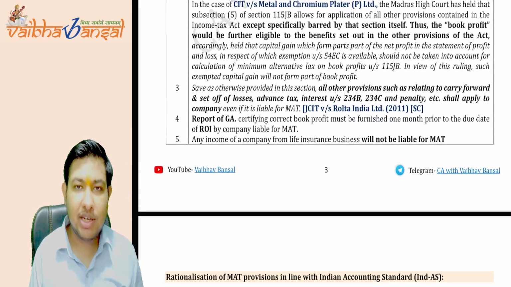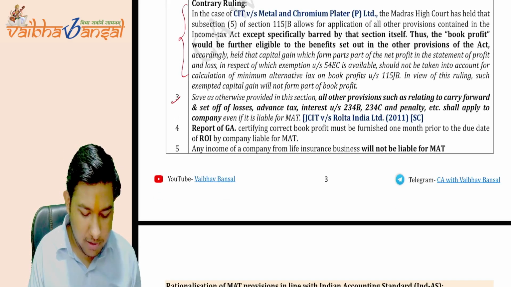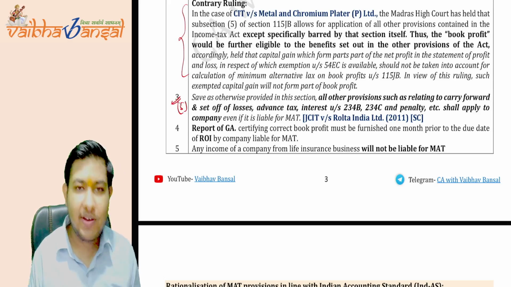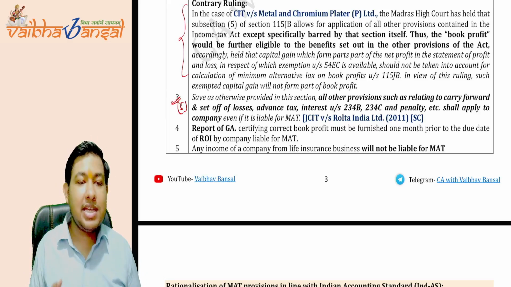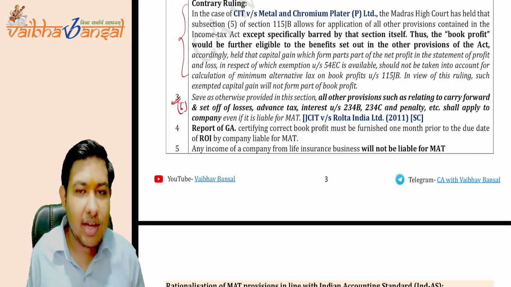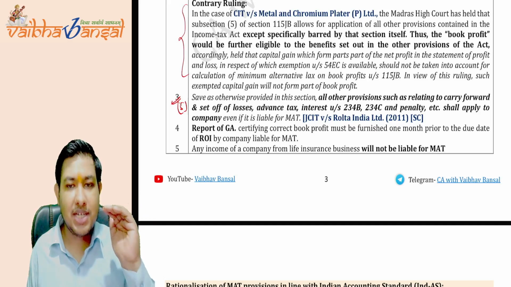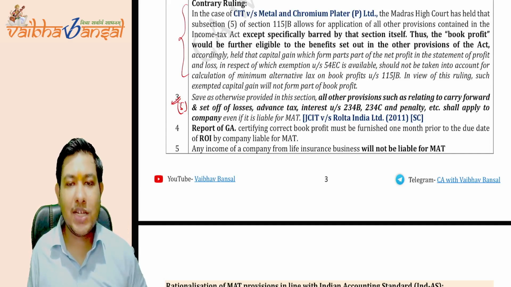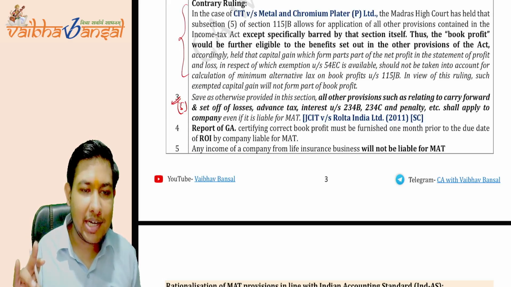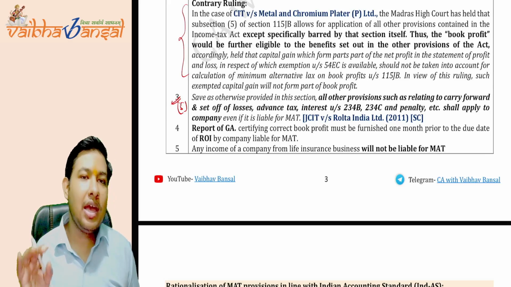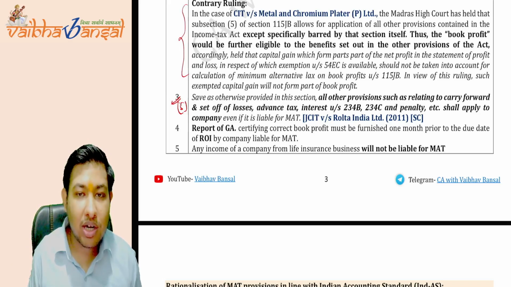Now coming to point number 3, we are keeping the contrary ruling pending for a minute. First, we'll read point number 3. Point number 3 is subsection 5 of 115JB. What does it say? Save as otherwise provided in this section, that is 115JB, whatever it says to add is added, and whatever it says to subtract is subtracted. All other provisions relating to carry forward, set off, advance tax, interest under sections 234B, 234C, and the penalties will all be applicable. What if these lines were not written?